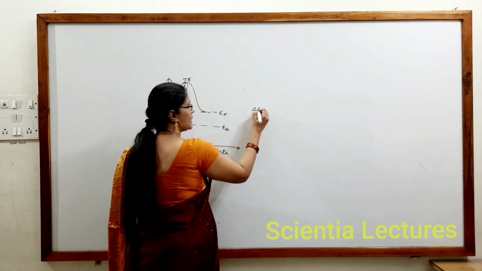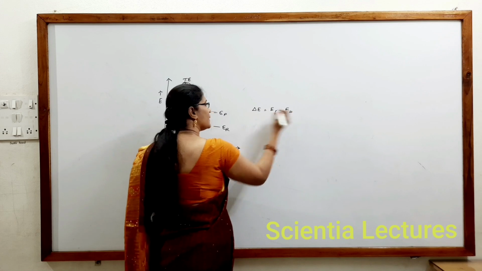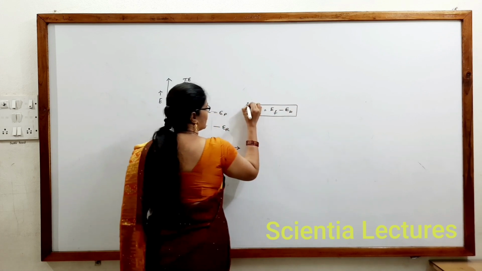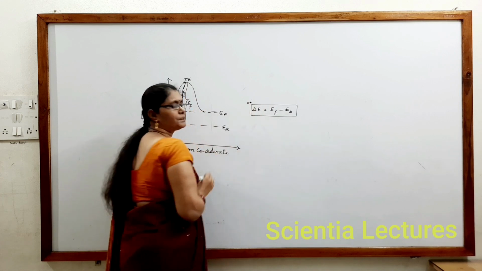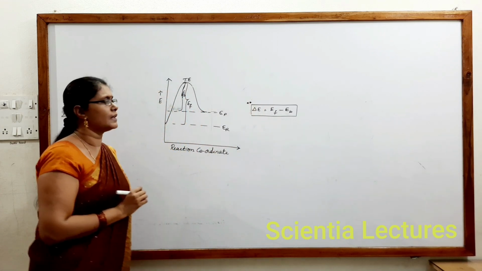So delta E is equal to EF minus EB. This is also a very important condition to be remembered. What is delta E equal to? EF minus EB.